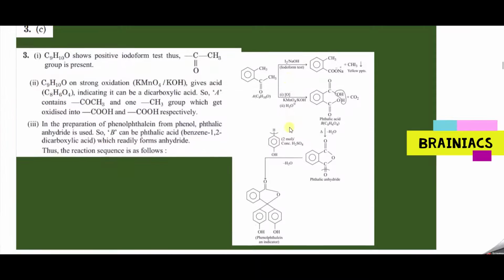So we can see here in the answer how that happened. You are taking this phthalic anhydride and treating with 2 moles of phenol here. Then what will happen? The hydrogen atom of this one will get replaced with this one as water. Then you will get a cross compound, and this is called phenolphthalein. It's an indicator. Clear? Whether this logic is clear for everyone?